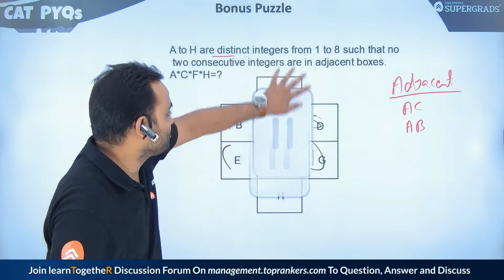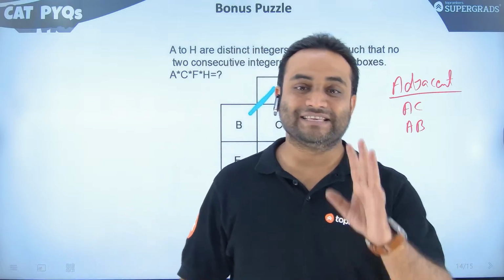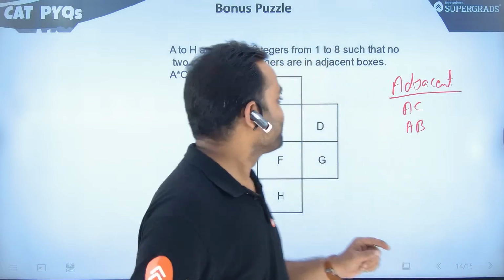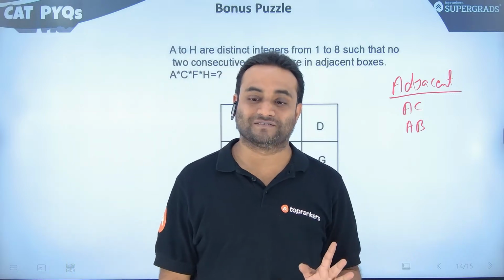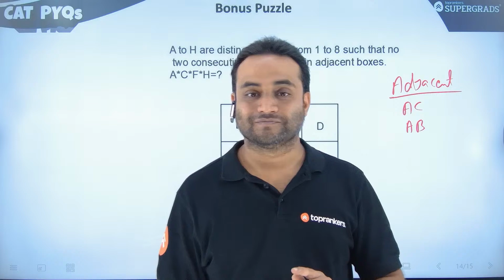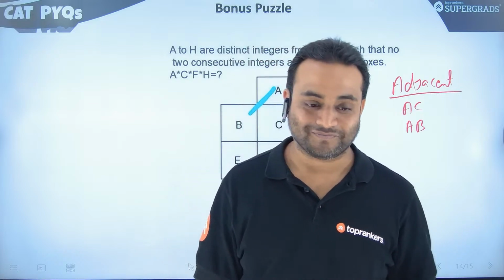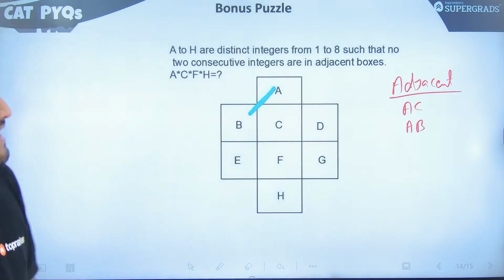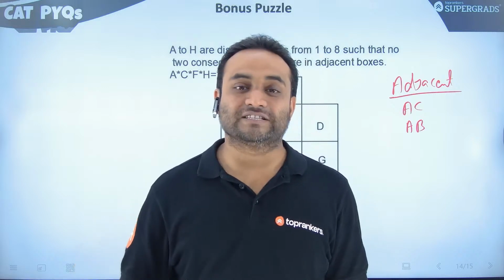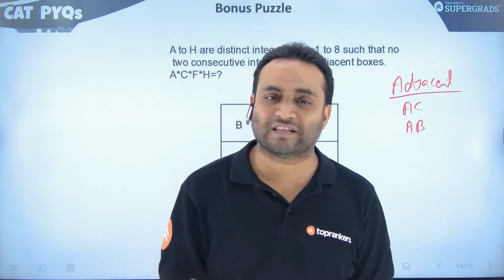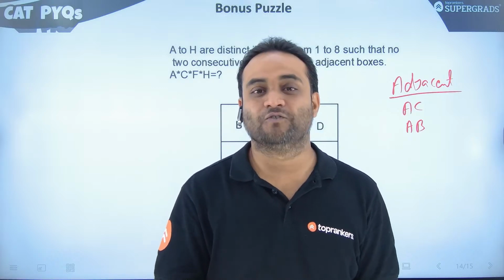So what you need to do is you need to fill these 8 distinct numbers in these 8 boxes such that no two consecutive integers are in adjacent boxes. And once you get the answer, tell me your answer in the comment section. Okay? So this is a very interesting puzzle and you can try solving this by hit and trial, or you can also find the logic how to fill it. I'm sure after giving some time, you will be able to find it.